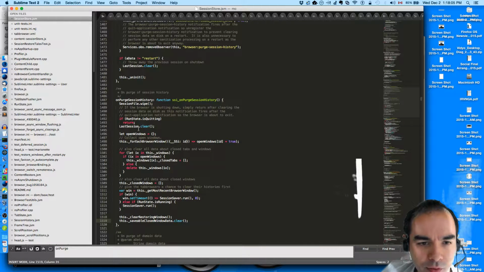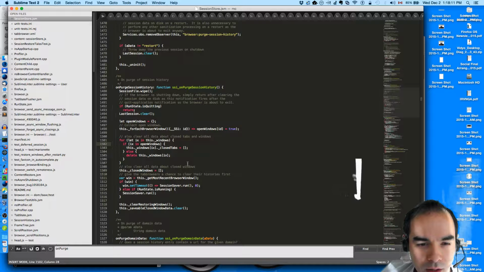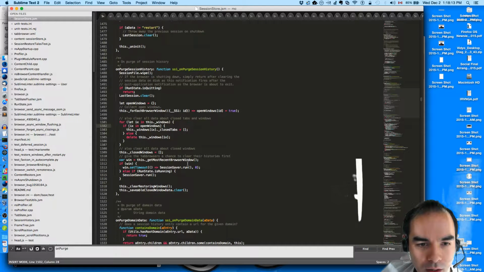Now I wonder how this works for closed tabs. When we purge the session history, how do we remember to not save those tabs?